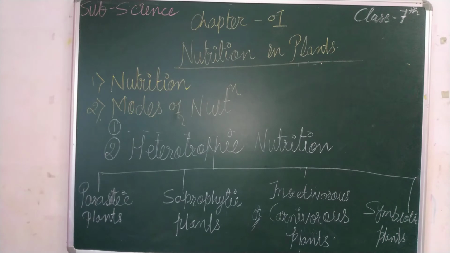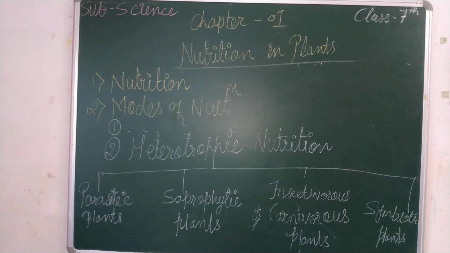And in heterotrophs, food is obtained from animal and plant sources. Fourth, in autotrophs the digestive process is absent, and in heterotrophs the digestive process is present. Fifth, autotrophic nutrition is found in green plants, blue-green algae and autotrophic bacteria. Heterotrophic nutrition is found in non-green plants, fungi, bacteria and all animals.